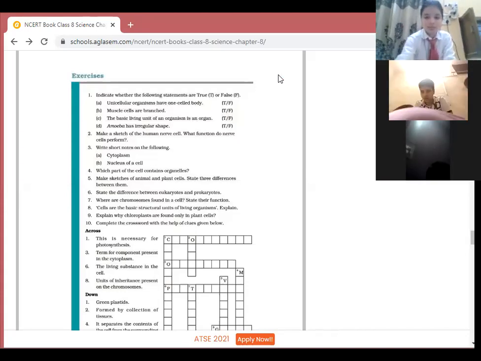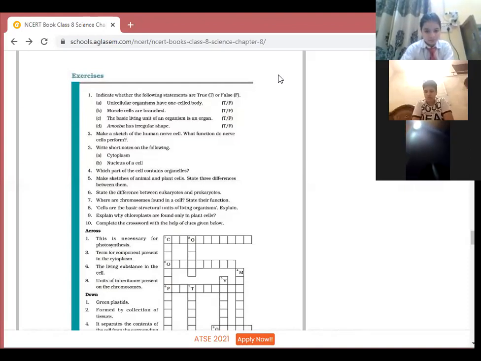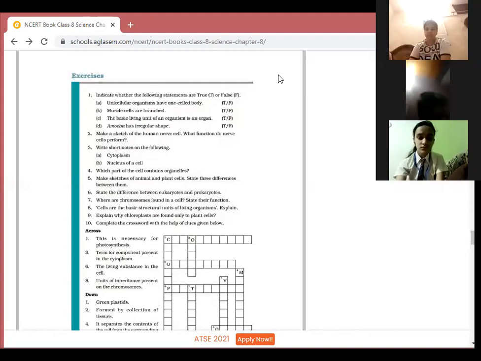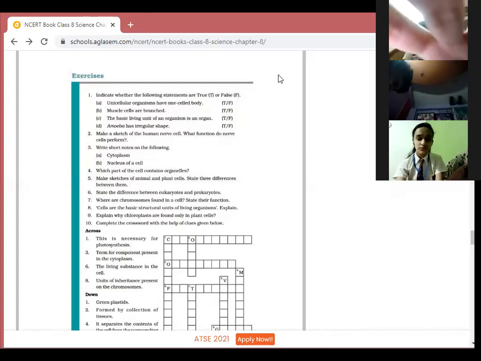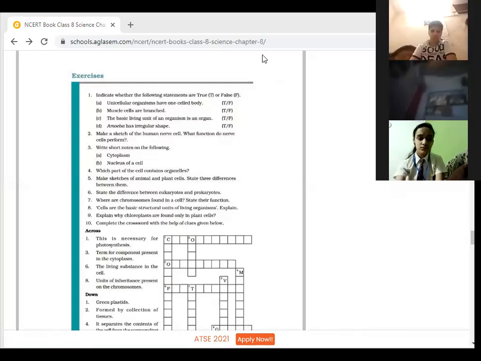Children, today we'll discuss the back exercise of chapter number 8, cell structure and functions. We had already discussed the parts of the cells, that the major three parts of the cells are there, and the rest are the organelles of the cell which float in the cytoplasm.